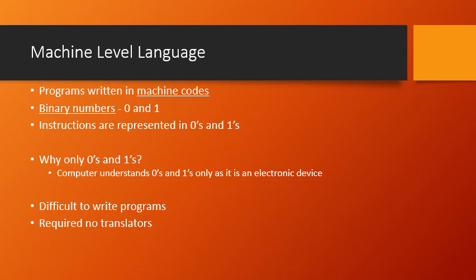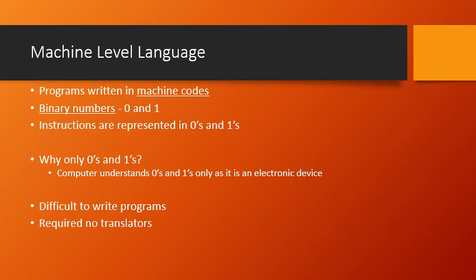So what we say here is that machine level language requires no translators. Why? Basically, if a program is written in machine level language, it does not require a translator because we are giving it to the computer in the form of zeros and ones itself. I need not translate anything for the computer. As a programmer, I am giving the data and instructions in the machine-understandable language itself. Correct? So there is no necessity of translators.